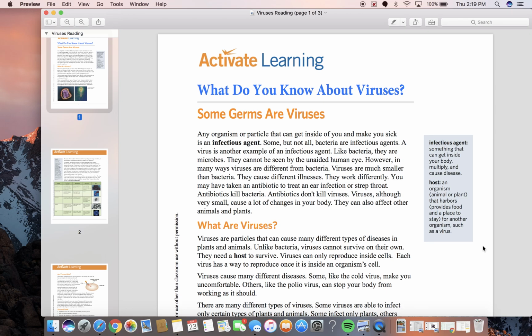However, in many ways, viruses are different from bacteria. Viruses are much smaller than bacteria. They cause different illnesses. They work differently. You may have taken an antibiotic to treat an ear infection or strep throat. Antibiotics kill bacteria. Antibiotics don't kill viruses. Viruses, although very small, cause a lot of changes in your body. They can also affect other animals and plants.